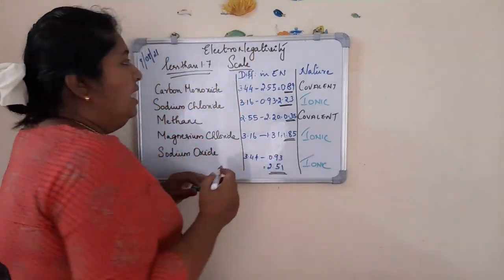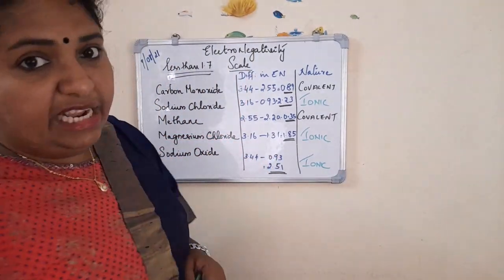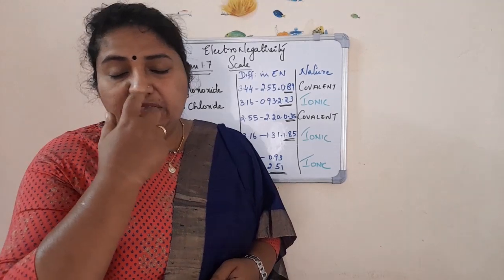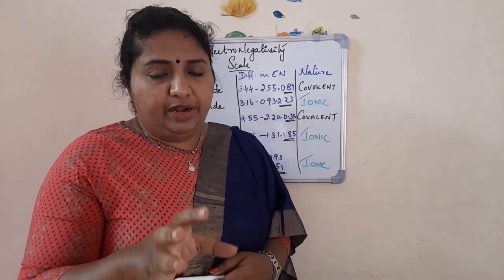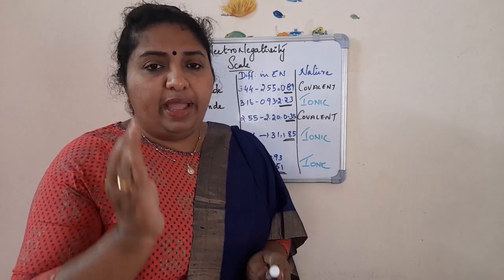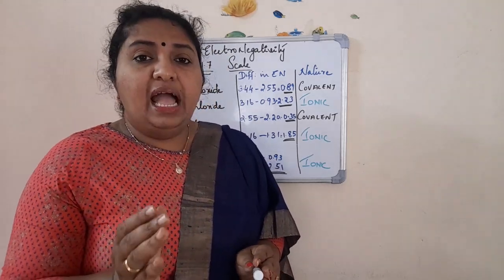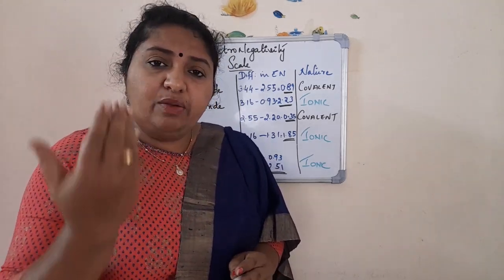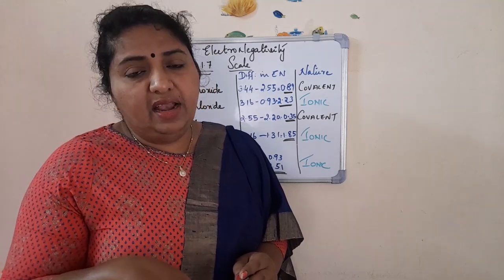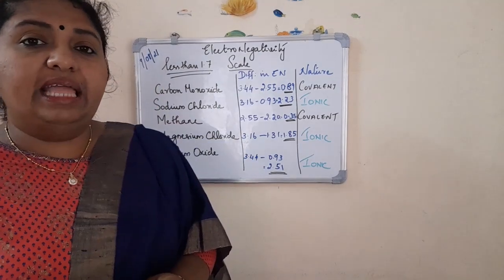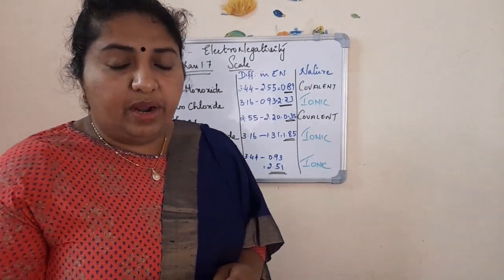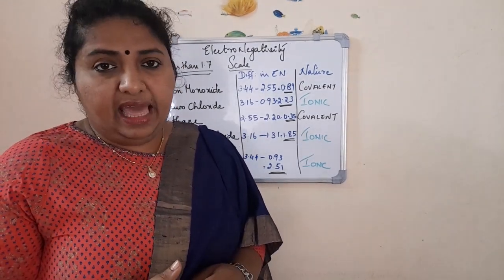So this way, the Pauling electronegativity scale. For your exam, the electronegativity values will be given. What you have to do is just find out the difference between them and find out whether it is less than 1.7 or greater than 1.7. If it is less than 1.7, it is covalent character, and if it is greater than 1.7, it is ionic character.